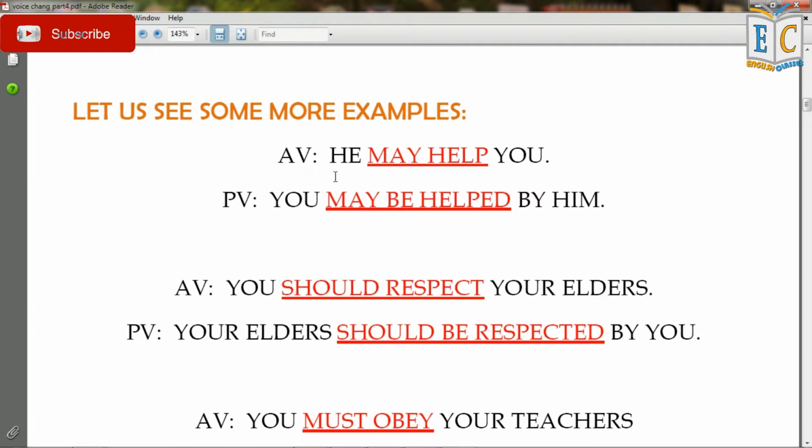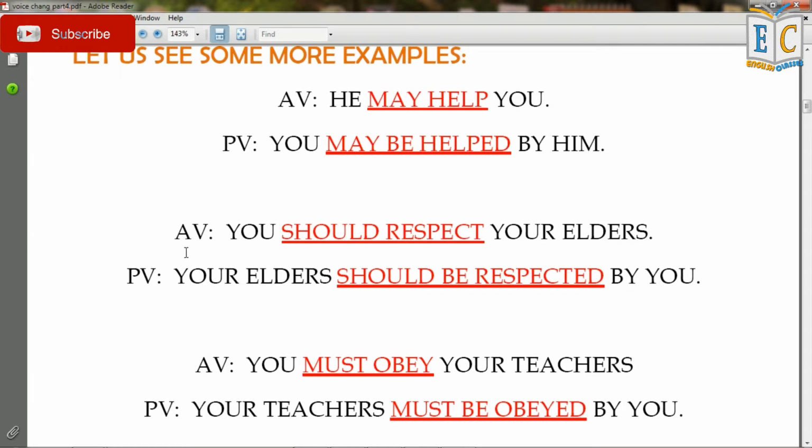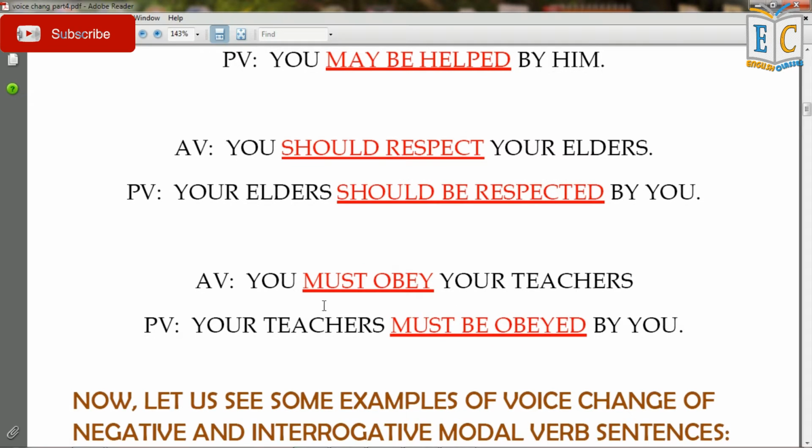In active voice, he may help you becomes in passive voice, you may be helped by him. In active voice, you should respect your elders becomes in passive voice, your elders should be respected by you. In active voice, you must obey your teachers becomes in passive voice, your teachers must be obeyed by you.